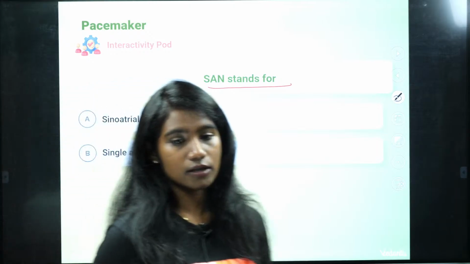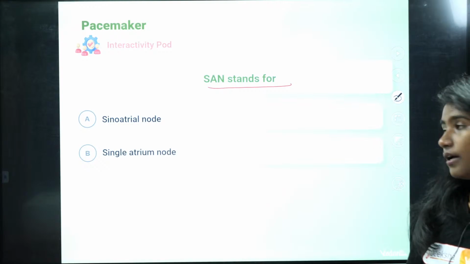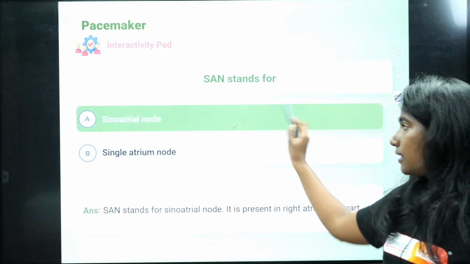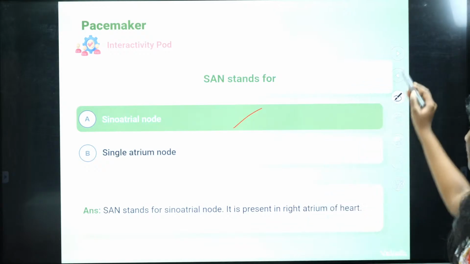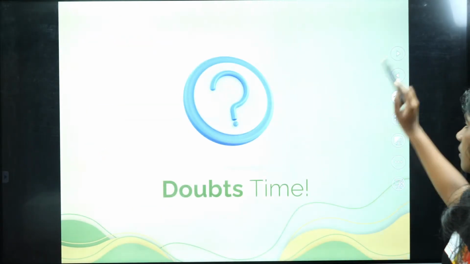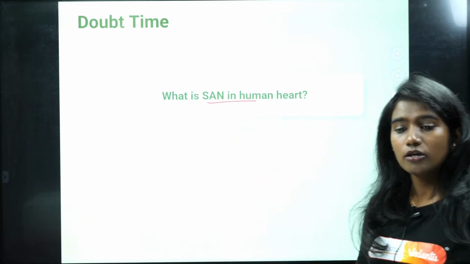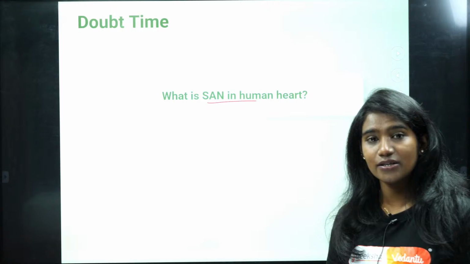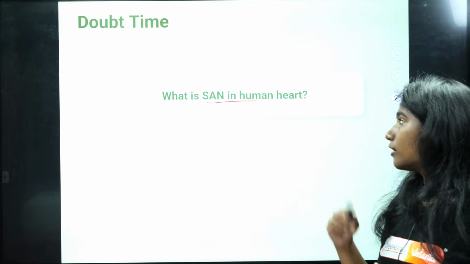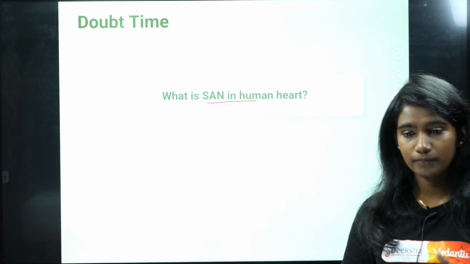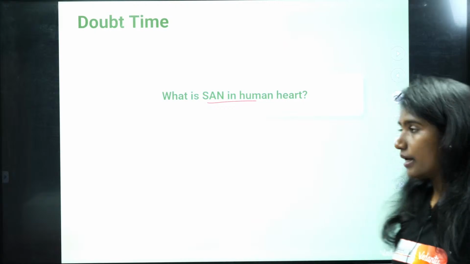It is sinoatrial node. Now, what is SAN in the human heart? I just explained the sinoatrial node, right? So now I want you all to comment in the comment section what the sinoatrial node is doing and why it is also called the pacemaker.